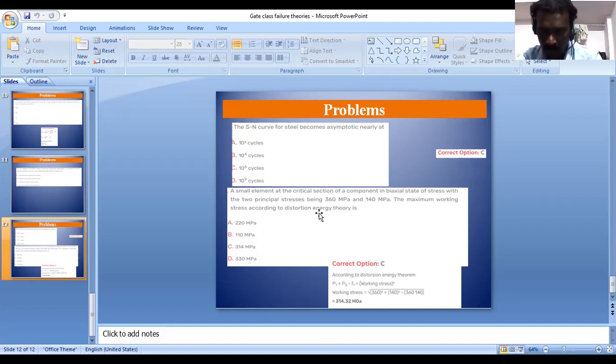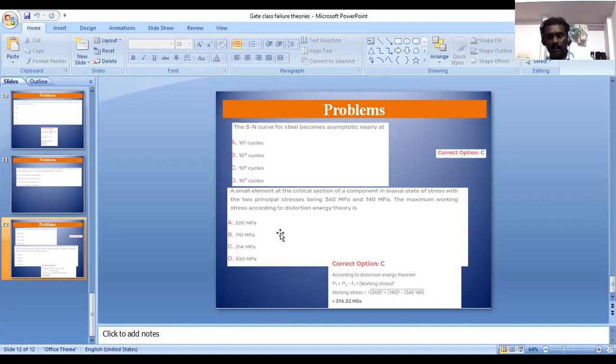Substituting into the formula, working stress equals the square root of sigma 1 square plus sigma 2 square minus sigma 1 sigma 2. Substituting the values, our final value is 314.32 megapascal. So the option is C.